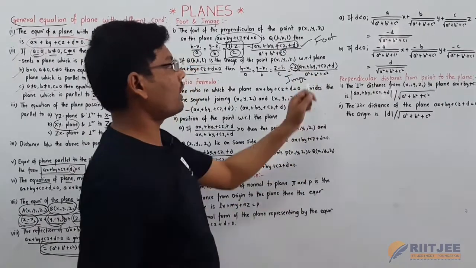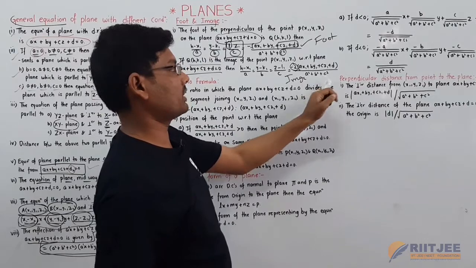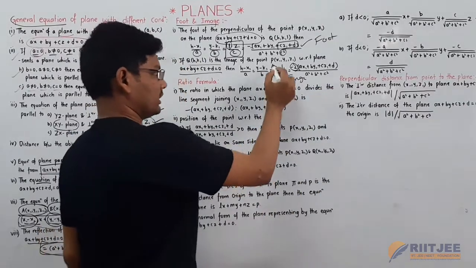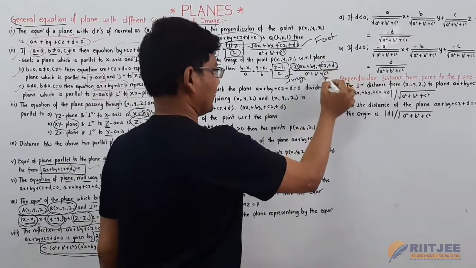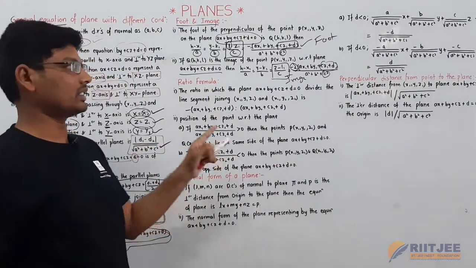Here minus 2 of ax1 plus by1 plus cz1 plus d by a square plus b square plus c square here, where this term and here these three terms are extra included for the third coordinate system, that is z here.